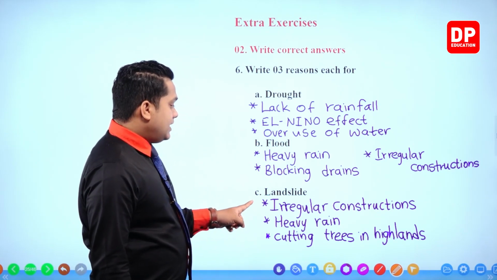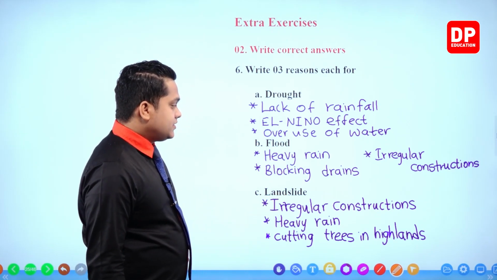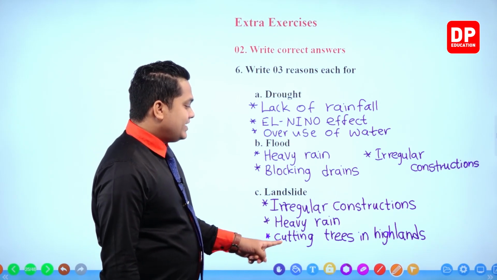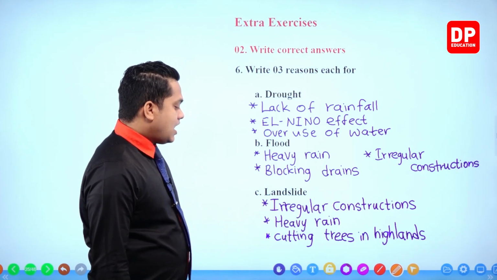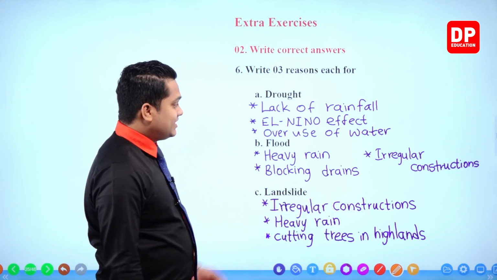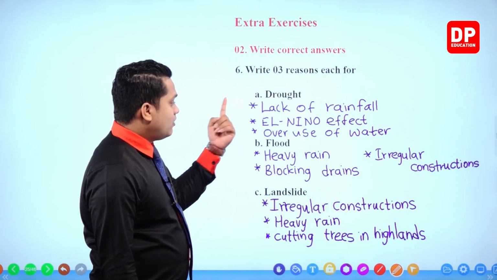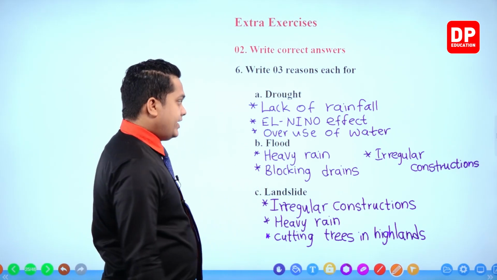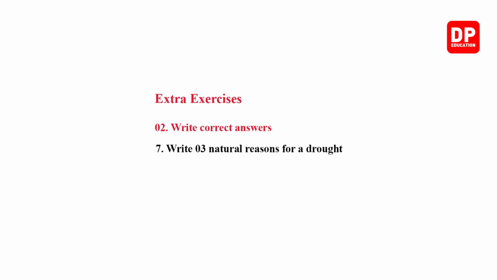So irregular constructions, heavy rain and cutting trees in highlands are main reasons for landslides, my dear children. So these are the causes of drought, flood and landslide. Okay, right. Next one, write 3 natural reasons for a drought.